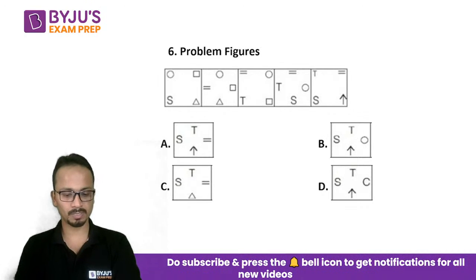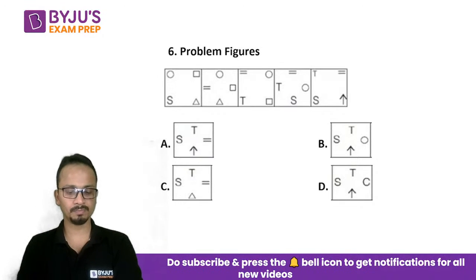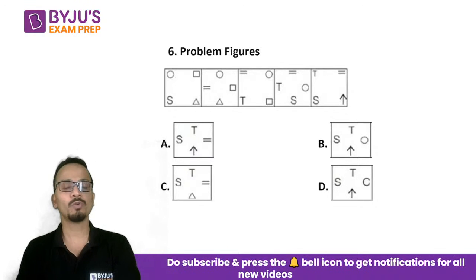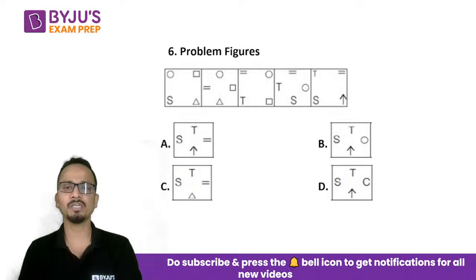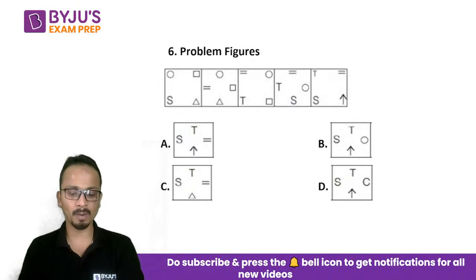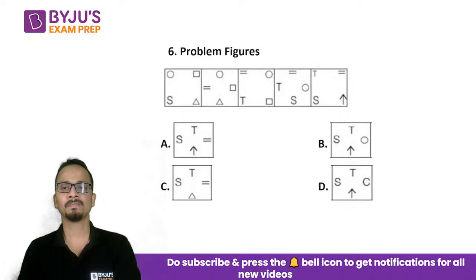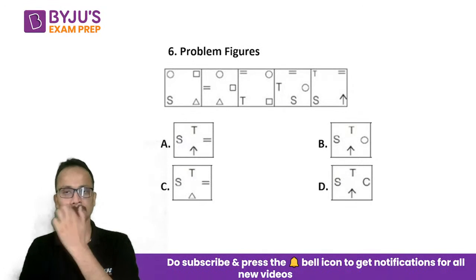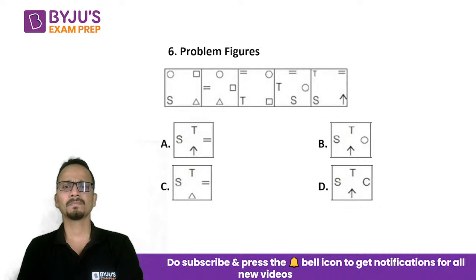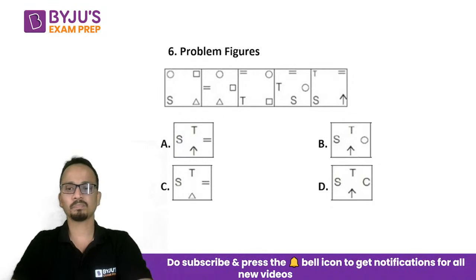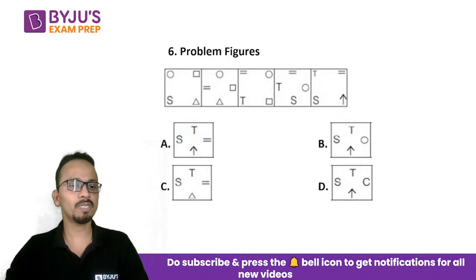All right, Rishabh, Saurabh, Shivam, three different answers. Interesting. I thought this one is not that difficult. You just have to see which of the symbols should be retained in the next figure and look at their movements as well. All right, so let's check it out.